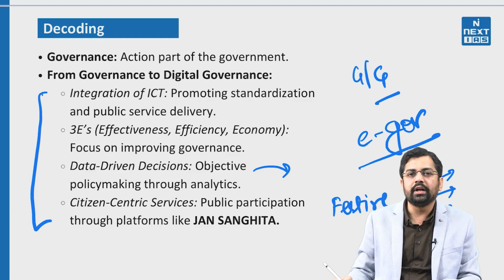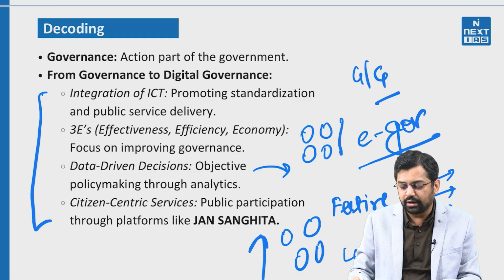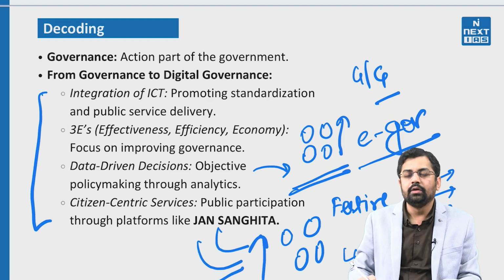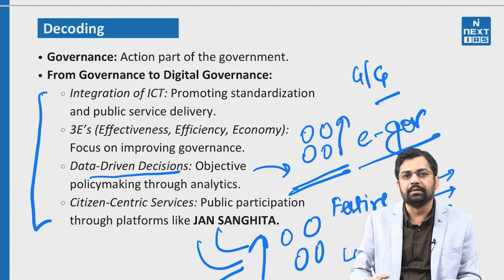If you do not have the data of last year, on how the crowd moved, in which pocket the crowd movement was very high and in which pocket it was not that much, you cannot determine how many special trains you will need to cater to the needs of that particular area. So this is a very important thing, that data driven decisions can easily be taken if we use e-governance, right?